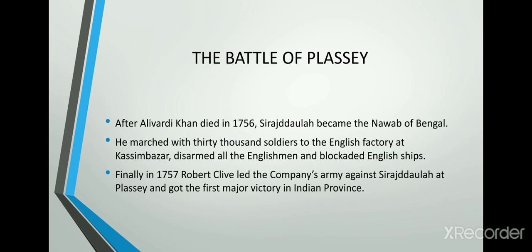Now let us see about the Battle of Plassey. As we discussed earlier, after Alivardi Khan died in 1756, Siraj-ud-Daulah became the Nawab of Bengal. He marched with 30,000 soldiers to the English factory at Kasimbazar, disarmed all the Englishmen and blockaded English ships. Finally, in 1757, Robert Clive led the company's army against Siraj-ud-Daulah at Plassey, and this was the first major victory won by the British rulers in an Indian province.